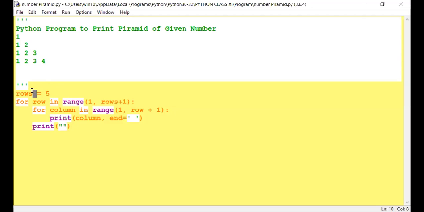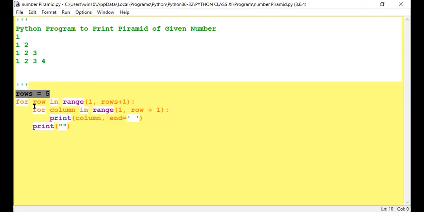Rows is a variable, equal is an assignment operator, and 5 is a value for which the loop will be executed 4 times. So 1 less, last minus 1, means 1 row, 2 row, 3 row, and 4 row will be printed. Rows equal 5 means 4 rows will be printed.